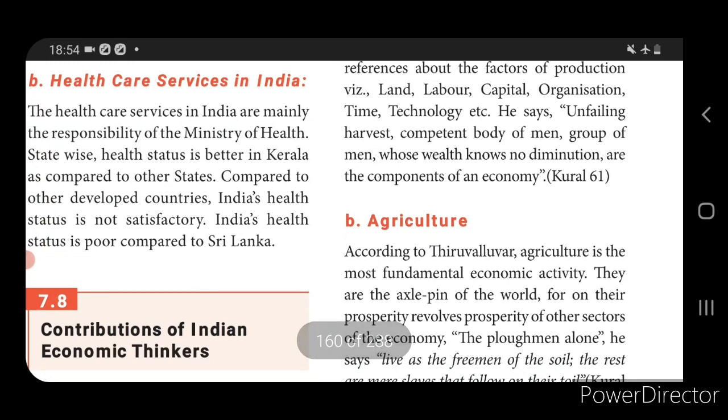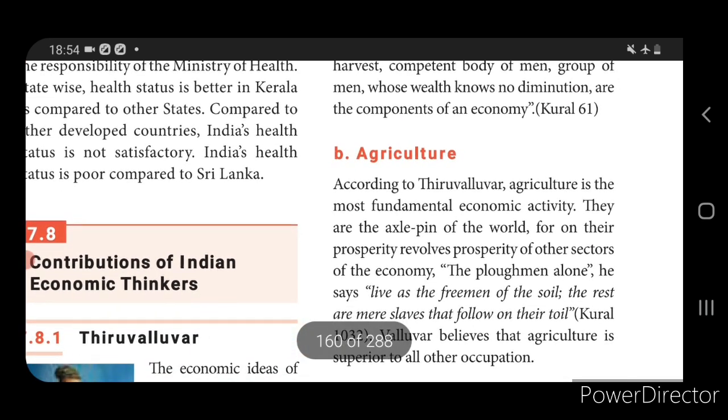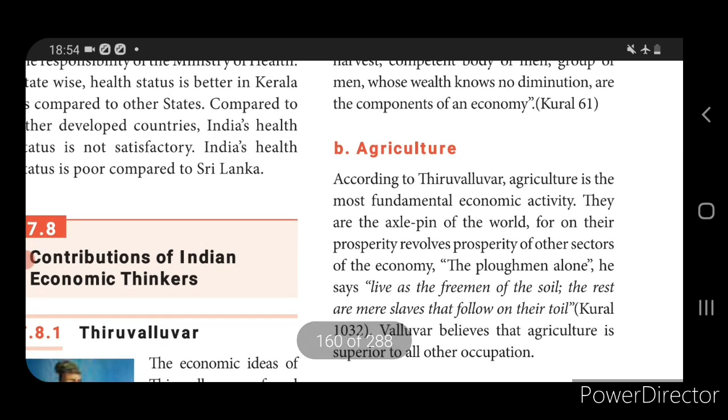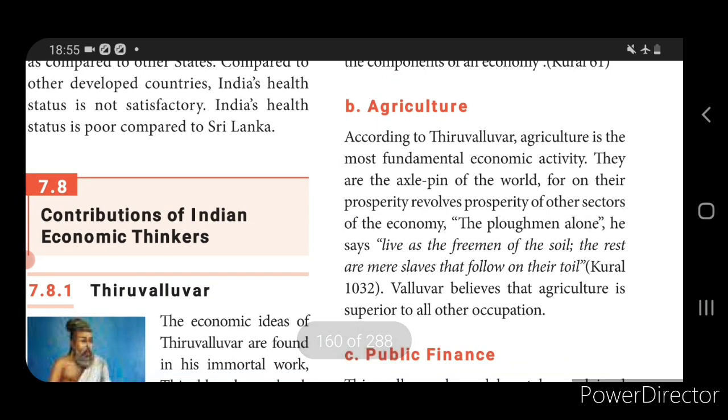Then second, he has explained about agriculture. Agriculture plays the most important role and is the most fundamental economic activity. Without agriculture, there is no economy. In his Tirukural 1032, Valluvar believes that agriculture is superior to all other occupations. So those who are working in agriculture are considered superior when compared to other occupations.